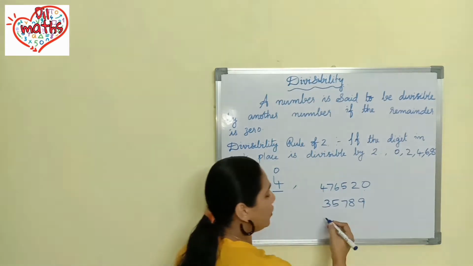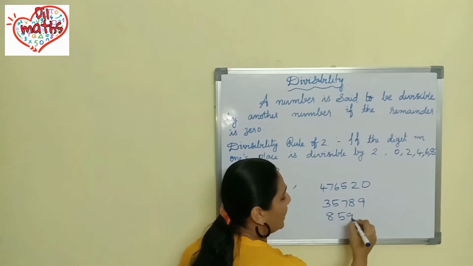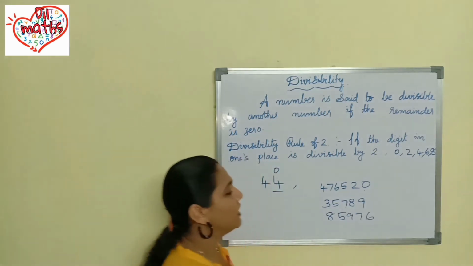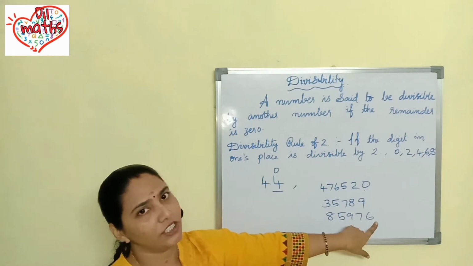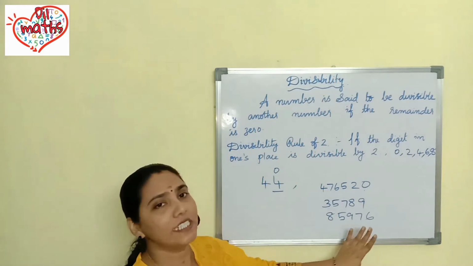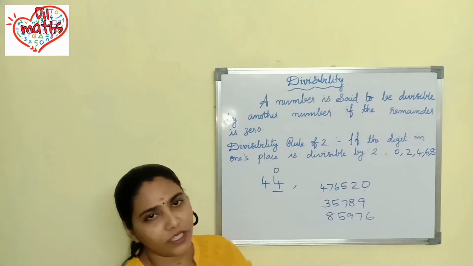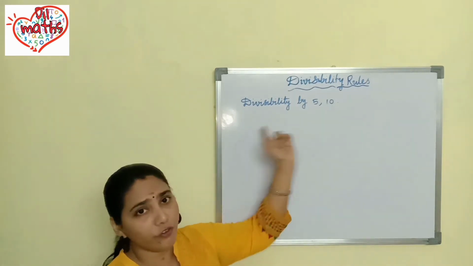Or if you are going for another number, 85976, is it divisible by 2? Yes. In the ones place what is given? 6 is given. So 6 is divisible by 2, and you can say that this number is divisible by 2. Okay. So next one, the divisibility rule of 5 and 10.